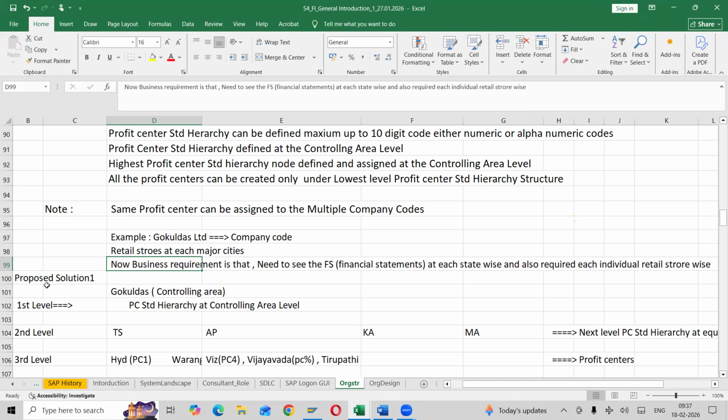So now you can see the first proposed solution, how we can propose it to the customer. For Gokul Das, I'll create a controlling area. The first level is the profit center standard hierarchy, as I just mentioned. The second level, the groups, I'm creating as Telangana, Andhra Pradesh, Karnataka, Maharashtra. These are the groups. My structure is: controlling area, profit center standard hierarchy as first level, states as second level, and my third level is profit center. This is the last node. After profit center, we can't create anything, not any groups.